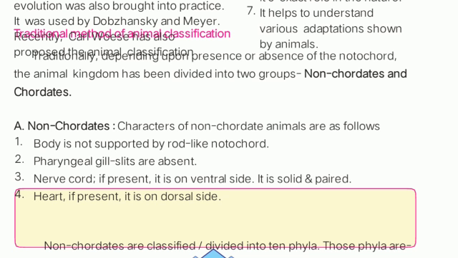Then the nerve cord, if present, is on the ventral side, and it is solid and paired. First of all, you have to understand what a nerve cord is. As human beings, you all know that we have a backbone, which is placed on the dorsal side of our body. Understood?